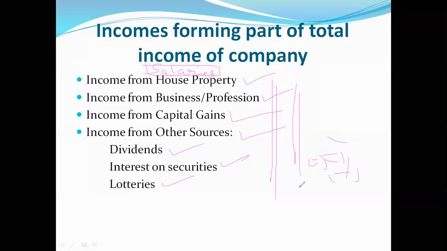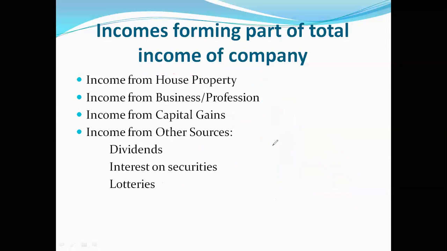Similarly, if any unabsorbed depreciation is there, on fixed assets like buildings, machinery, plants, you have to make adjustments for that also, and the total will be the net total income of a company assessee. That you have to keep in mind. This is how you are going to calculate total income of a company.